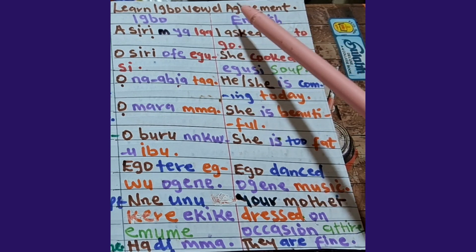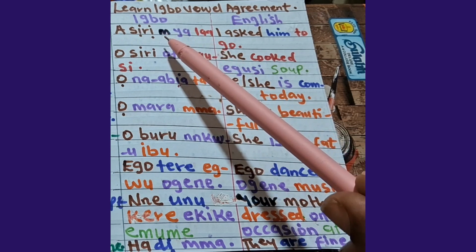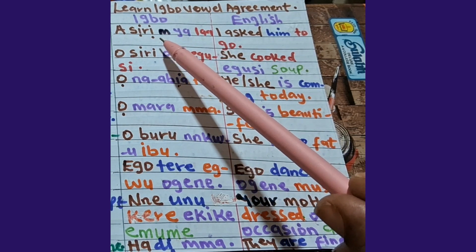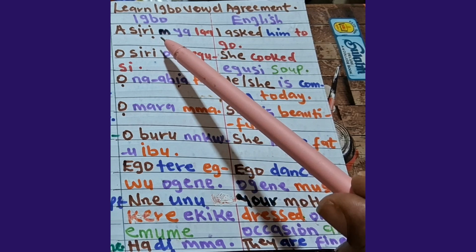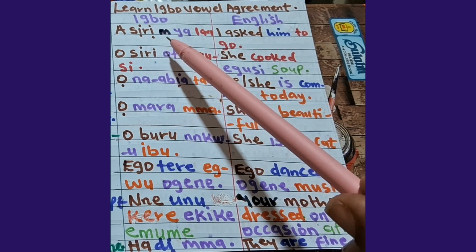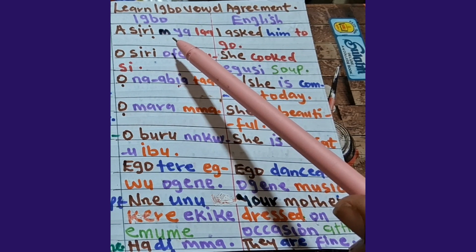Remember, in vowel agreement in Igbo, we mean, since we have two kinds of vowels in Igbo, a heavy vowel and a light vowel. If you are going to use heavy vowel letters, you are going to use them throughout. If you are going to use light vowel letters, you use them throughout. That is what we mean by vowel agreement, without missing them.